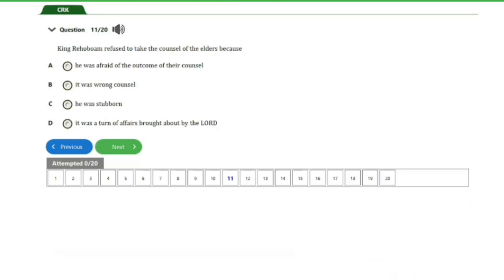So we have question number 11 here. It says, King Rehoboam refused to take the counsel of the elders because A. he was afraid of the outcome of their counsel, B. it was wrong counsel, C. he was stubborn, D. it was a turn of affairs brought about by the Lord. So guys, the answer to this question is option D. It was a turn of affairs brought about by the Lord. And that's it for this question. Let's go ahead and consider the next question, guys.